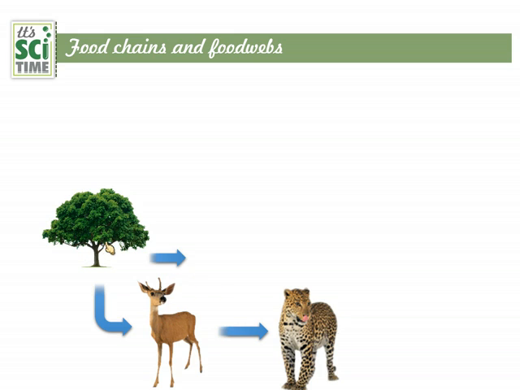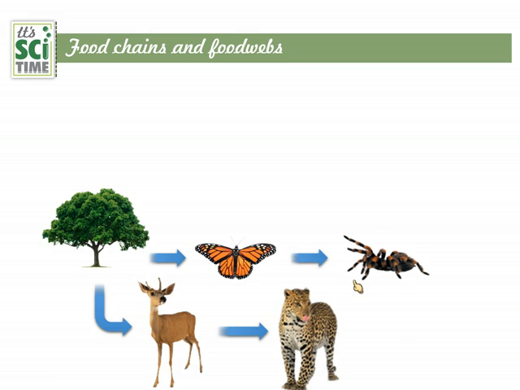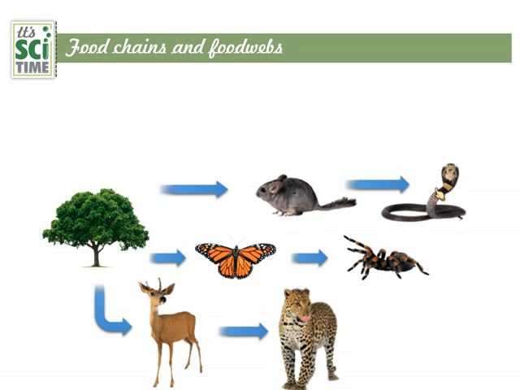And there's another one you can see. Butterflies take nectar from the flowers of this tree. That's the primary consumer. The secondary consumer is a spider. The spider catches and eats the butterfly. Three levels again. Next one. Here the seeds of the plant are eaten by rats or mice, and they are eaten by a snake. Primary consumer, secondary consumer, and the snake is eaten by an eagle, that is the tertiary consumer level.